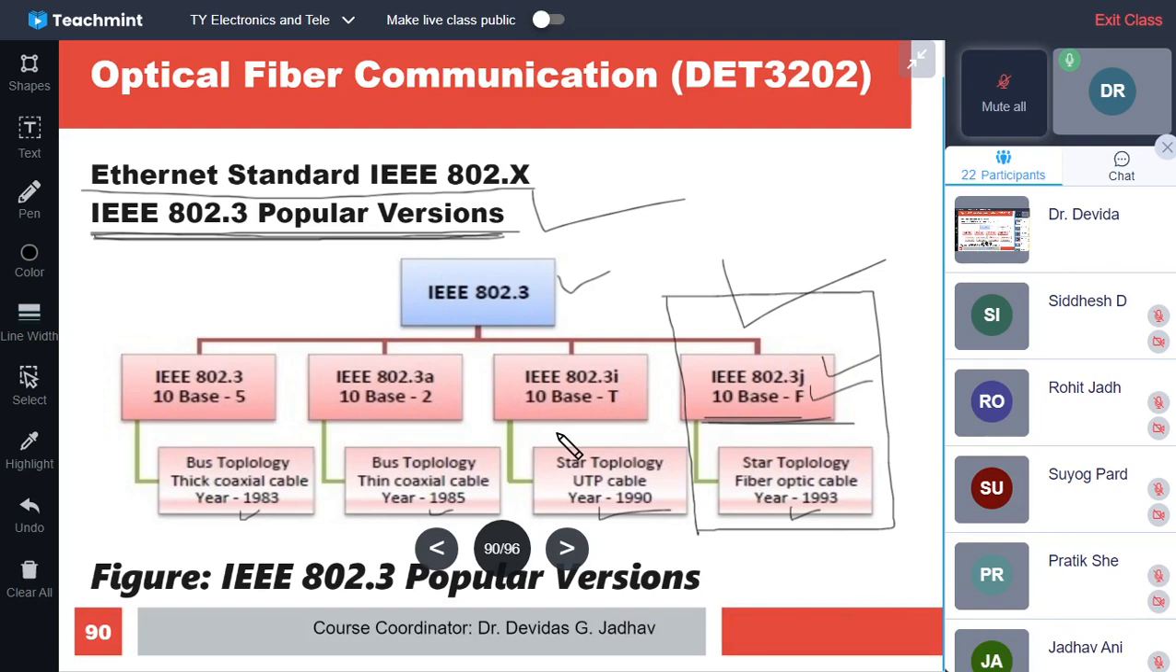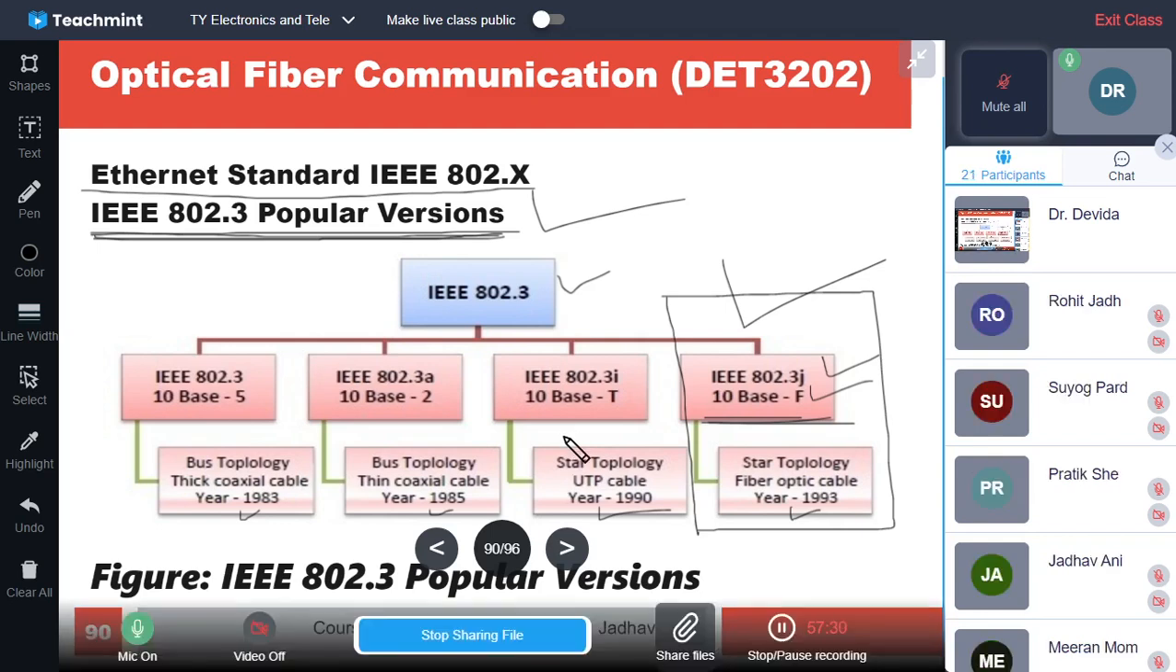The topology also changed from bus to star, because the advantages of the star topology are exploited. So in 1990 it was the I, and then in 1993 it became IEEE 802.3J, which is 10 base F, for fiber, optical fiber communication. And then accordingly the modifications, these were working on the electrical, and this is now working in the optical.